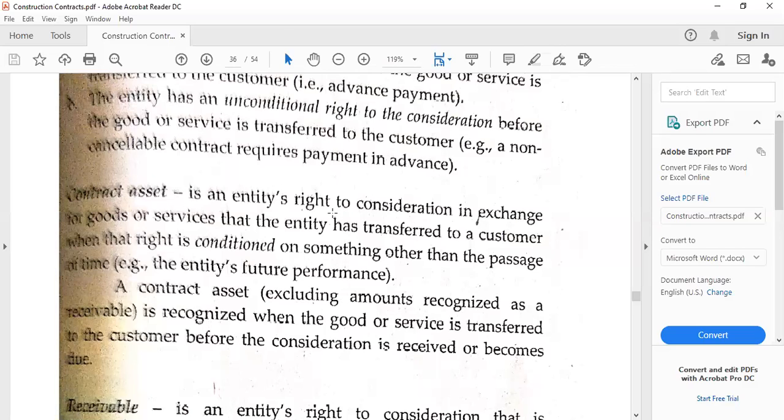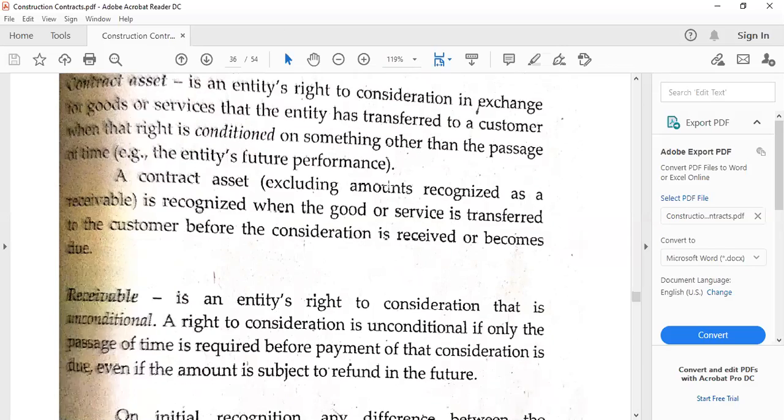So for example, if we say interest, remember we earn that just because time has lapsed. So if there is again a condition, that's why we are going to debit that to an asset or contract asset and would retain as such until such time that the condition has been fulfilled or attained.